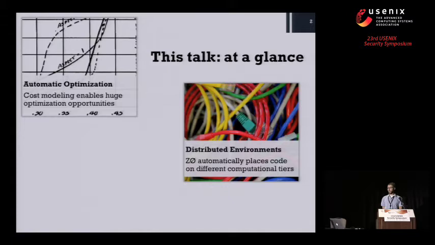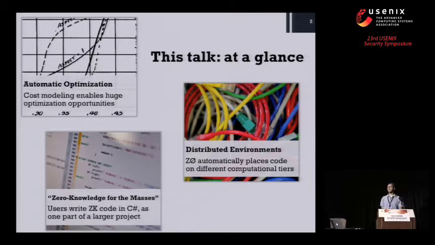zee-not has built-in support for distributed environments, so it tries to make the process of writing distributed applications more transparent for developers. And finally, zee-not allows developers to write zero-knowledge enabled code in a high-level language. It uses C#. So the hope is that this kind of opens up this previously niche cryptographic primitive to a much wider audience of developers.